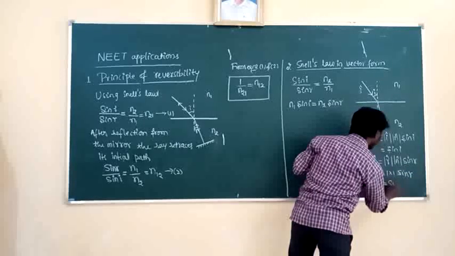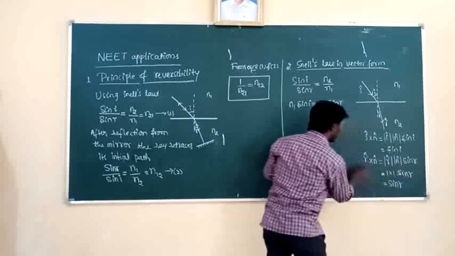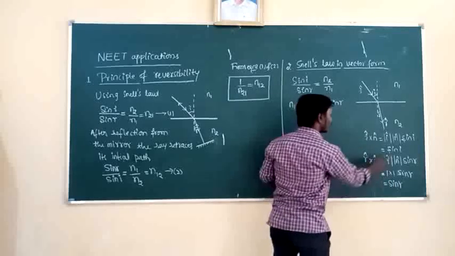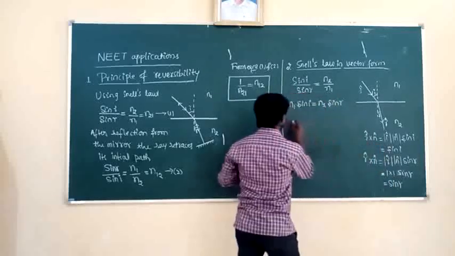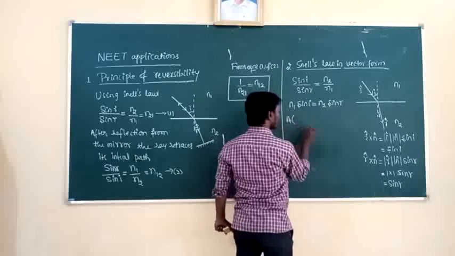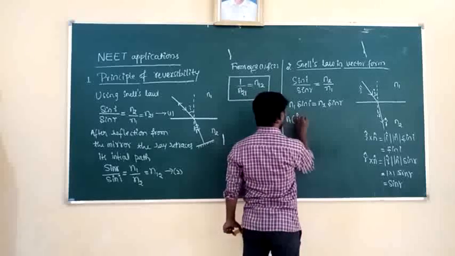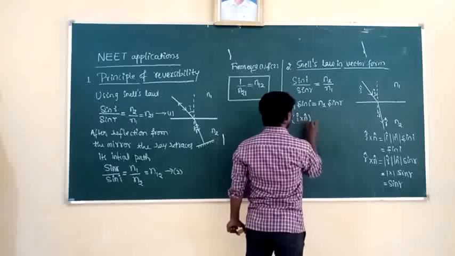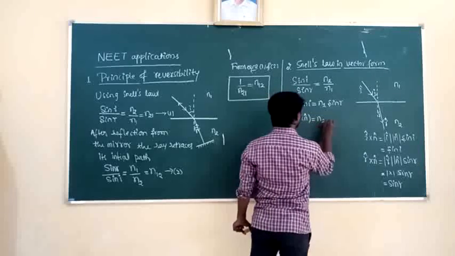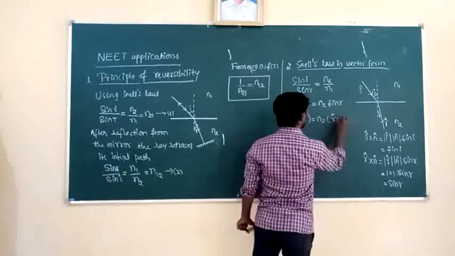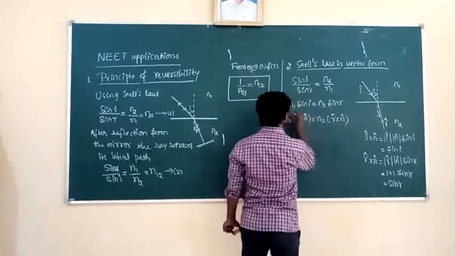So sin r is nothing but R cross N, and sin I is nothing but I cross N. I will write N1 into I cross N is equal to N2 into R cross N. So this is Snell's law in which form? Vector form.